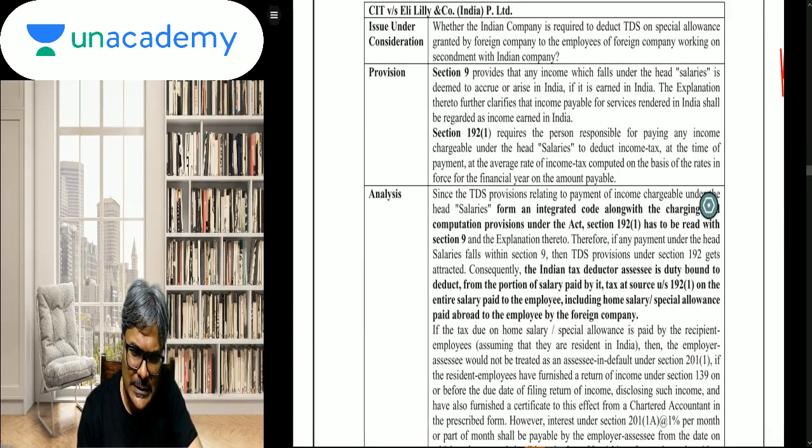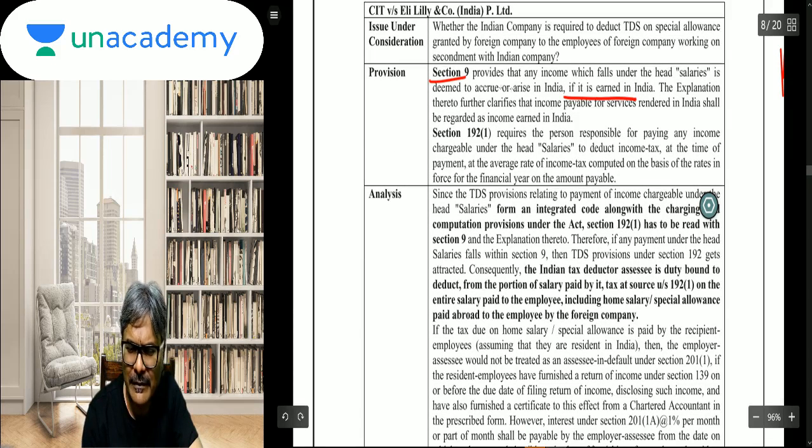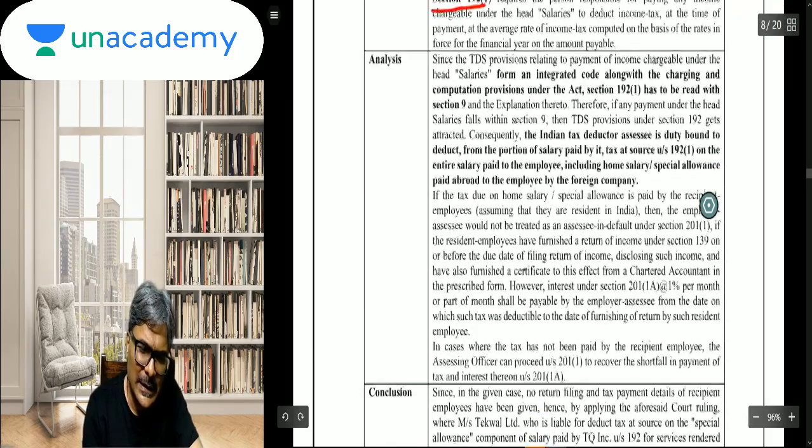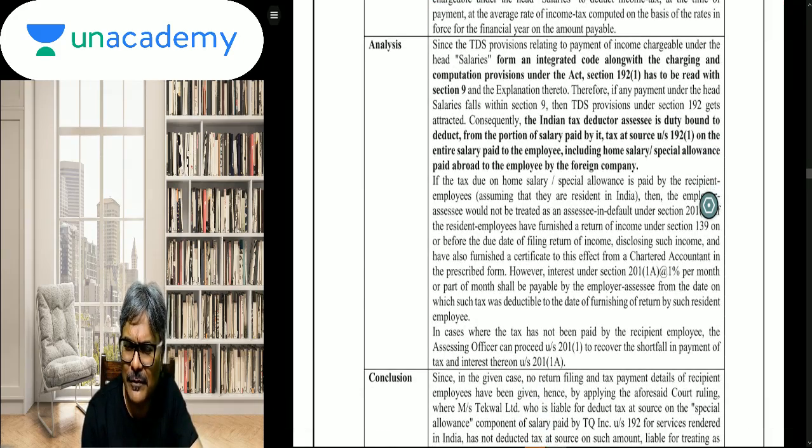So provision, students, first of all, section 9, salary income, if it is earned in India. I've given that first in the same presentation. If you remember, this is the way we have also discussed it. Section 9: first, when the income is deemed to accrue or arise in India, that is point number 1. Then section 192, that is what we have to look into. Then it is forming an integrated code along with the charging computation. In fact, this was also there in your final module, Eli Lilly's case law. The same case law, students, is also there in your module.